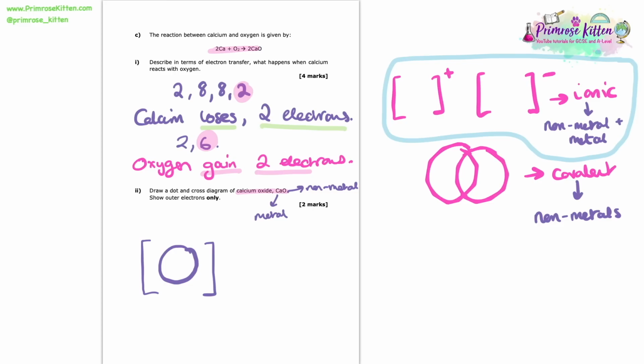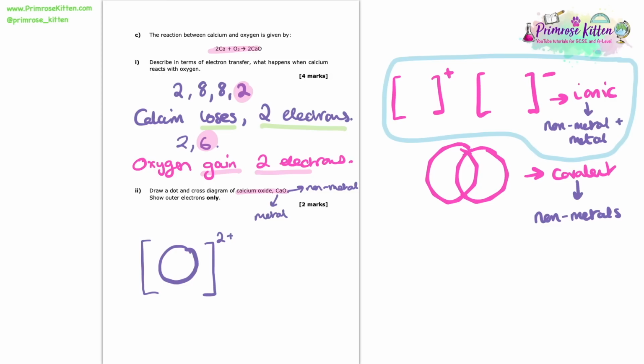By losing 2 electrons, 2 negative things, we're going to form a positive ion, a 2+ ion. Don't forget that electrons are negative things. Imagine you have lots of negative thoughts and you get rid of them, you feel really positive, don't you? Just like this calcium ion will be too.